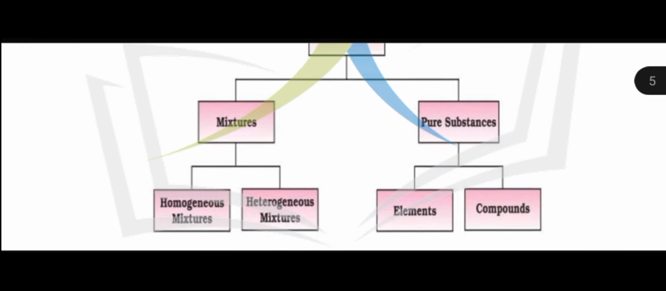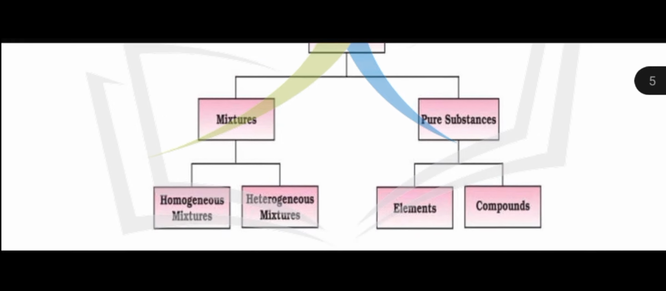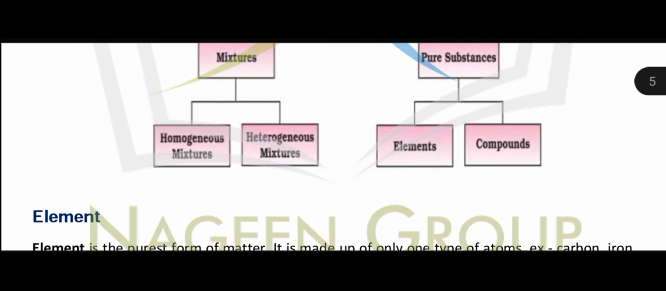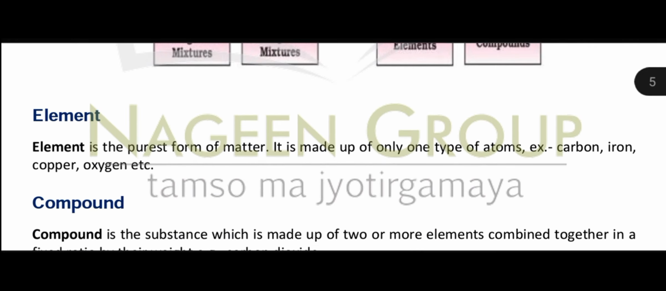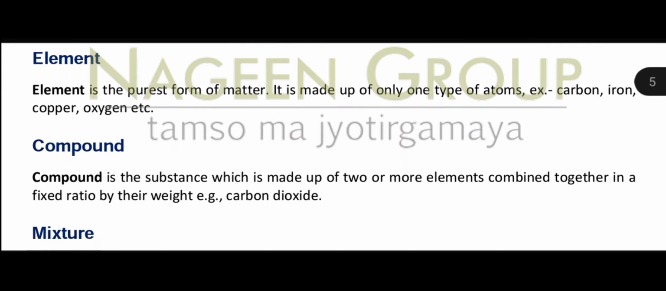So this is the flow chart of matter: mixtures and pure substances. Now next are the elements. All of you know that an element is the purest form of matter and is always made up of a single type of particle. Examples: carbon, iron, sodium, potassium, lithium, copper, zinc, oxygen, hydrogen, neon, argon. All these are elements.